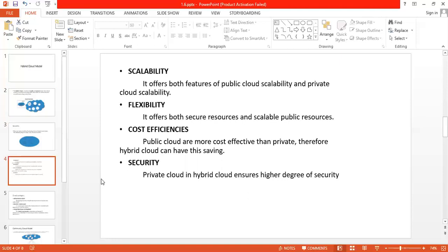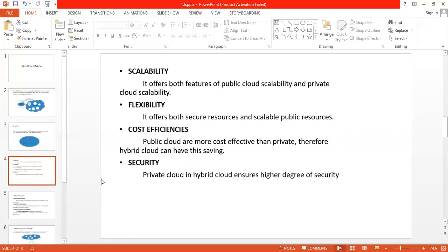Same for flexibility, it offers both secure resources and scalable public resources. Now this type of cloud is using both types of clouds, private and public. One should take more care, like private data is not open to everyone, and public data is open to everyone. Private needs authentication and it is more secure. So one has to consider all these things accordingly. But as we are using a combination of both, it also has more advantages. So this is flexible also.